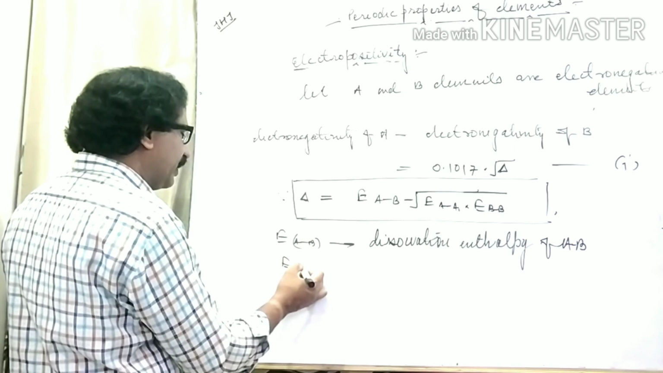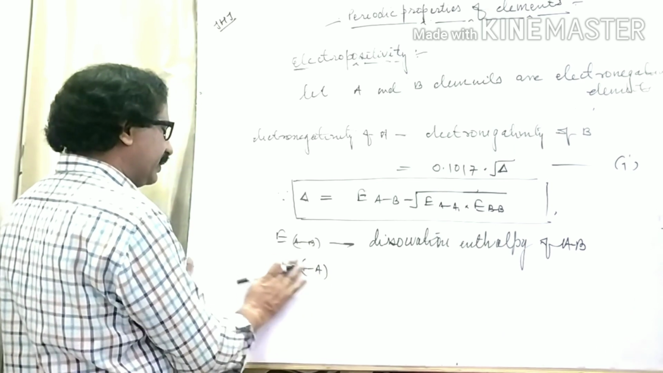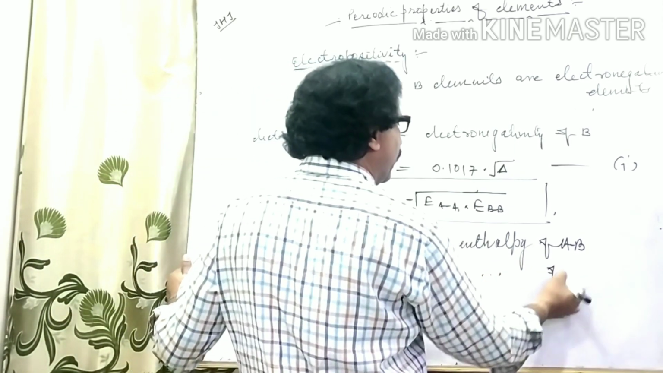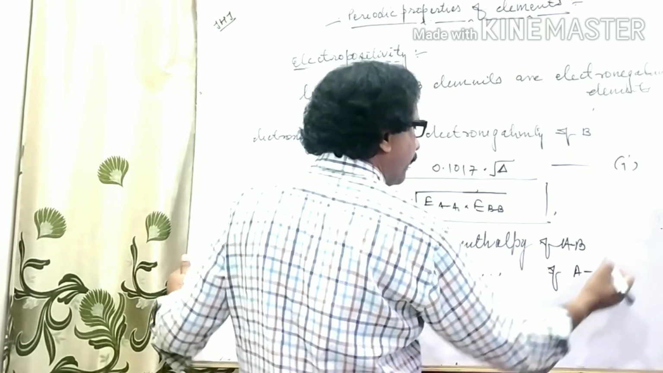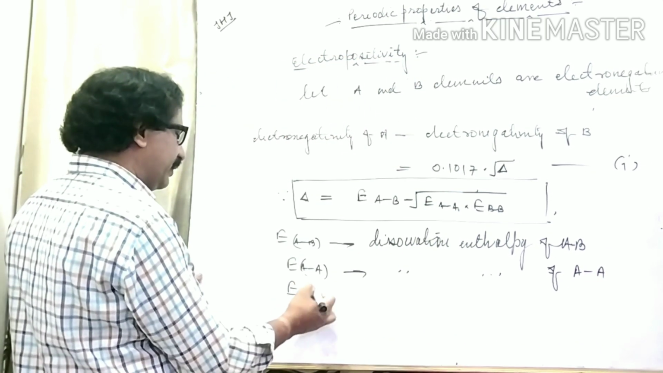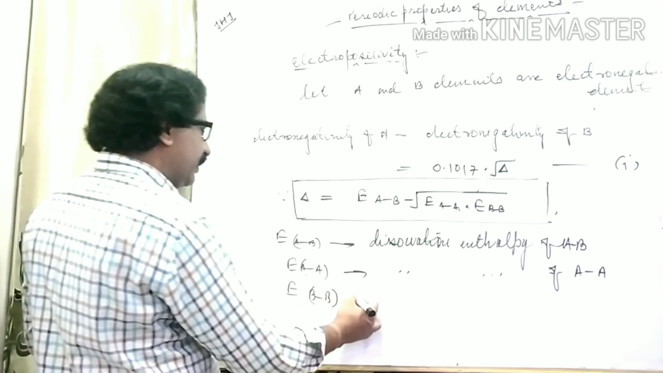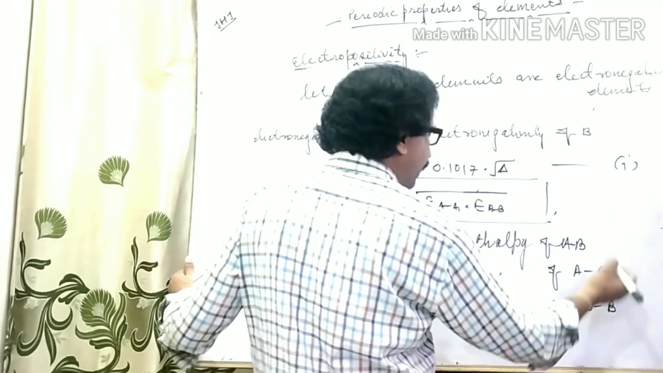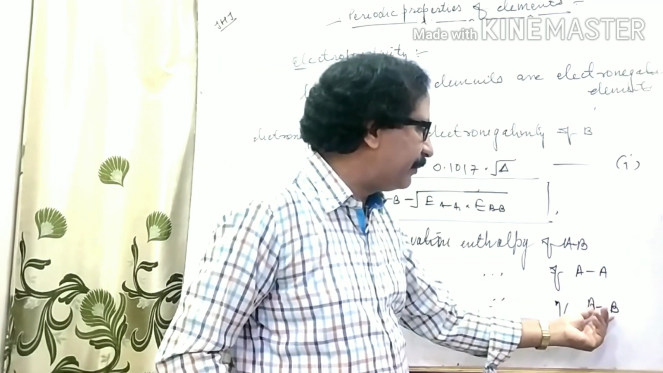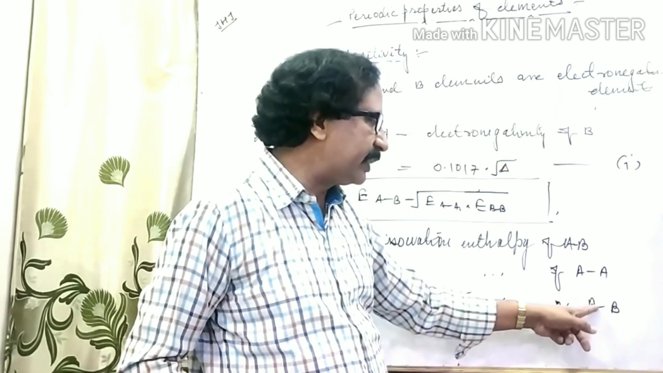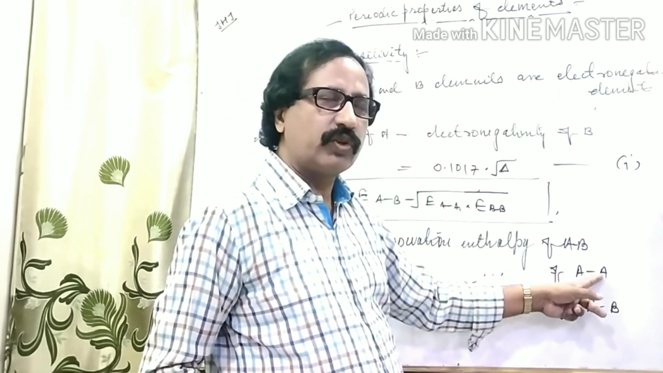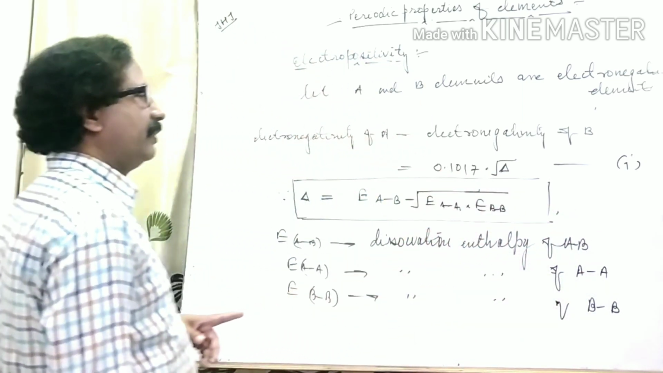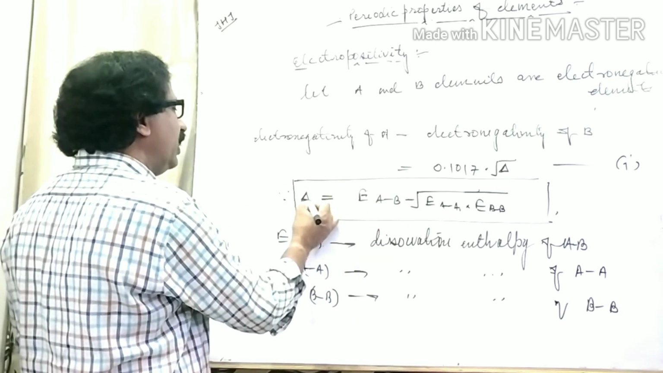By the same way, EAA means this is the dissociation enthalpy of AA, and EBB, this is known as the dissociation enthalpy of B. The covalent bond which is formed between B and B, both the atoms belong to element B. Here both the atoms belong to element A. And here is the bond between element A and B. With the help of this formula, we can find out the value of this delta.